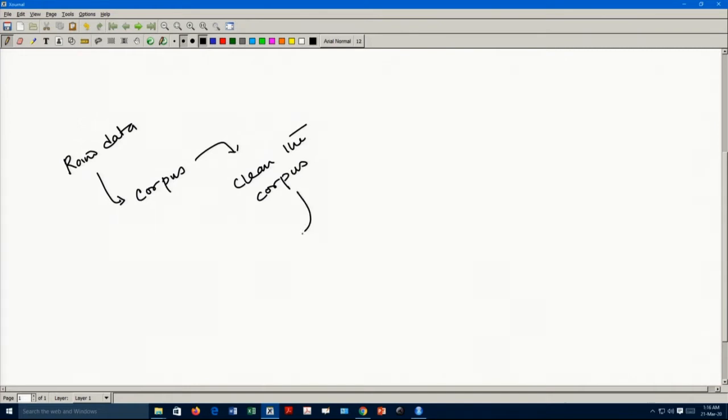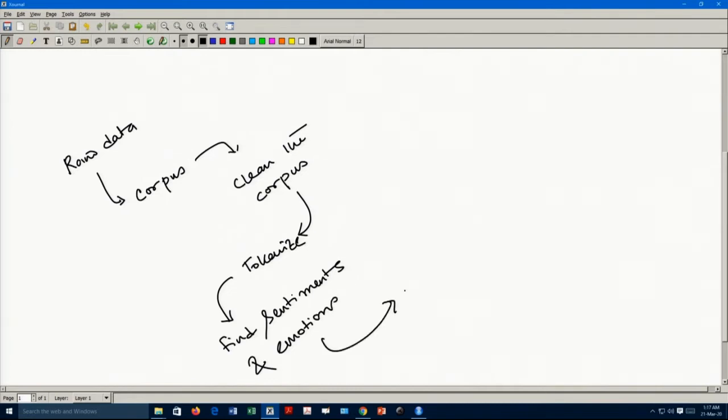After cleaning the corpus you do data mining, in this case tokenize, and then for each token, that means each word is a token, find sentiments and emotions. With this we will do some analysis. These are the steps that are involved.